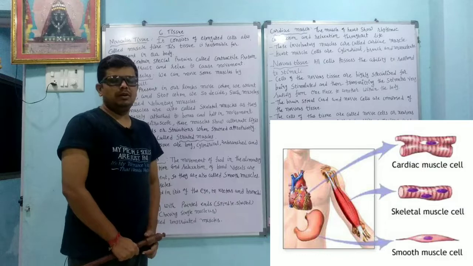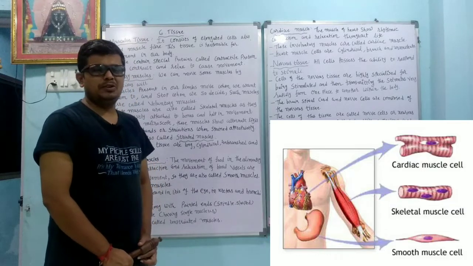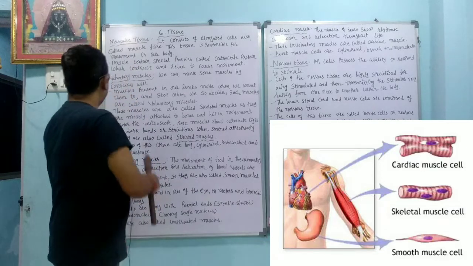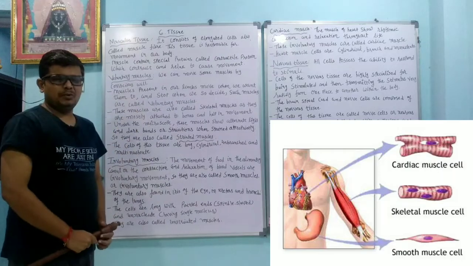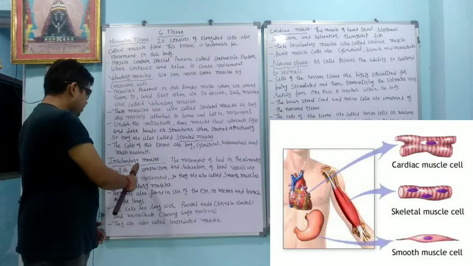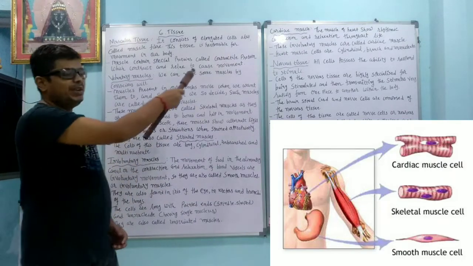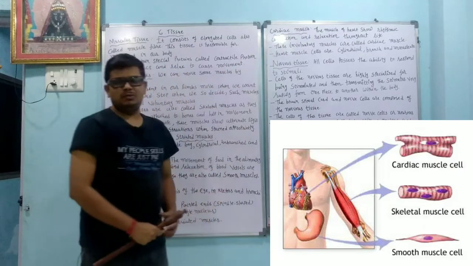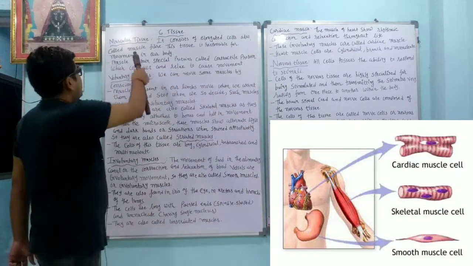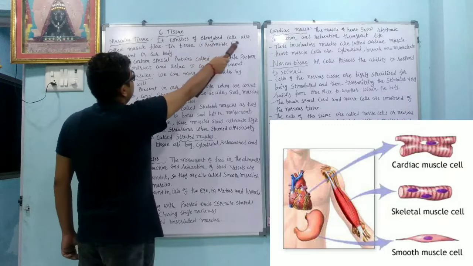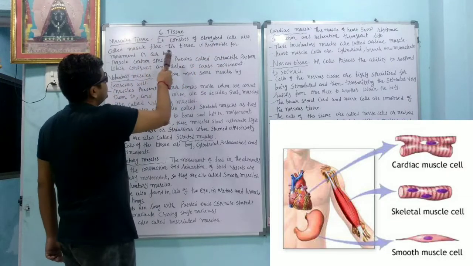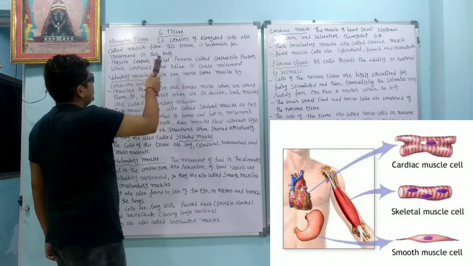Dear student, we are going to learn about the muscular tissue. Muscular tissue is divided into the voluntary muscles, okay, and second is the involuntary muscles, and the third category we have is the cardiac muscle. So we will learn one by one. It consists of elongated cells, also called muscle fibers. This tissue is responsible for the movement in our body.